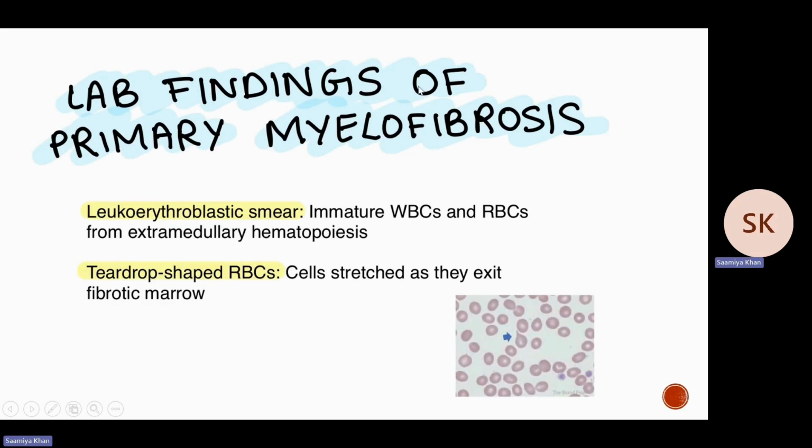In the lab findings, we see leukoerythroblastic smear, which is immature white blood cells and RBCs from extramedullary hematopoiesis, as we just discussed, and teardrop shaped RBCs because cells stretched as they exit the fibrotic marrow. And I put a picture, you can see the teardrop RBCs.